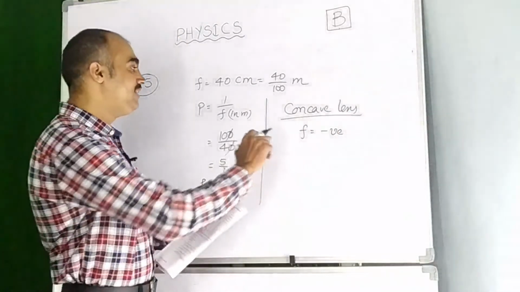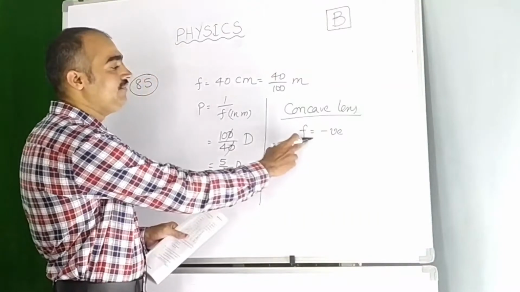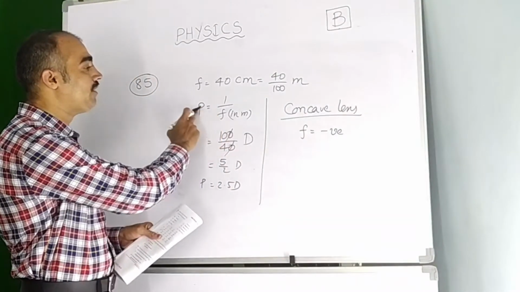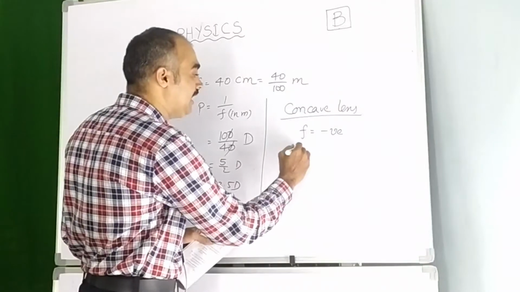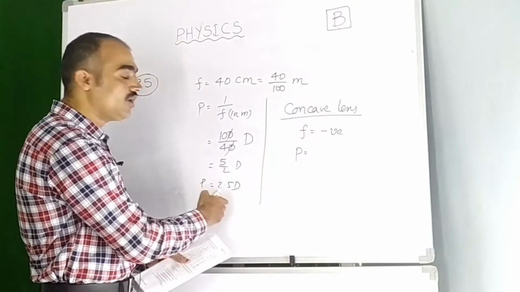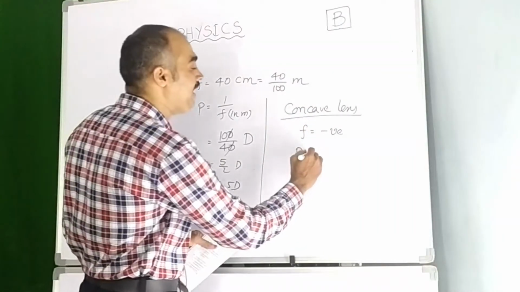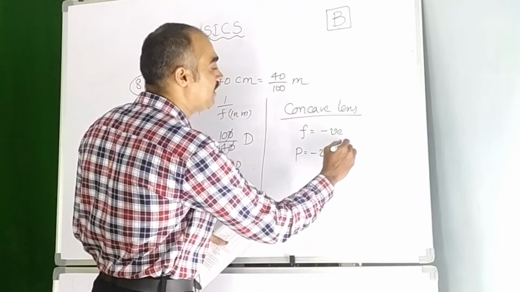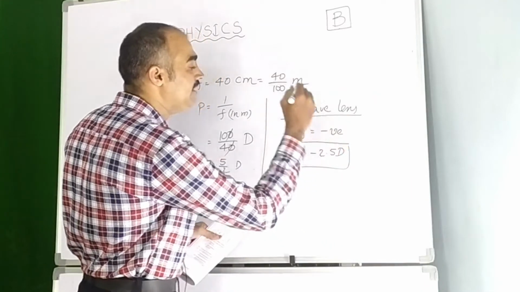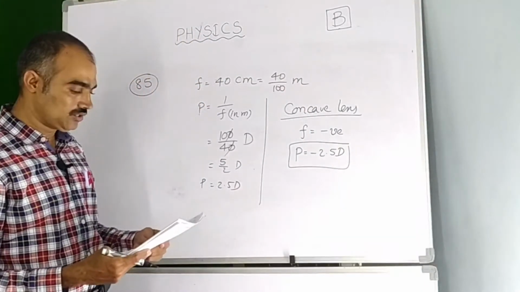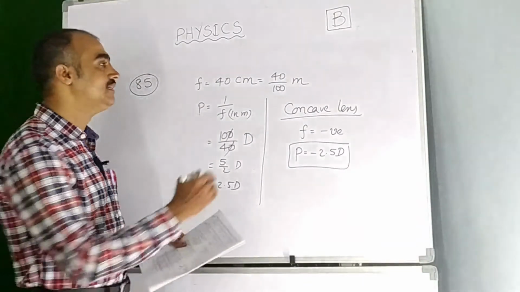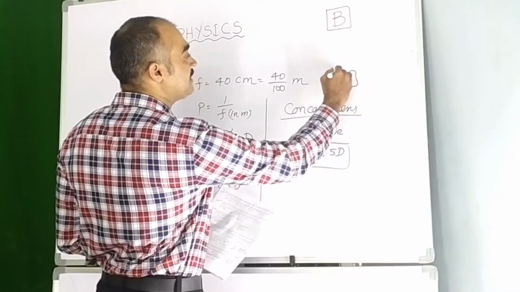So when f is negative, when you substitute, the power will also be negative. So here P is not 2.5 diopter, it is minus 2.5 diopter. This is to be kept in mind. So the answer is minus 2.5 diopter. If you see the options, the second option is the right one.